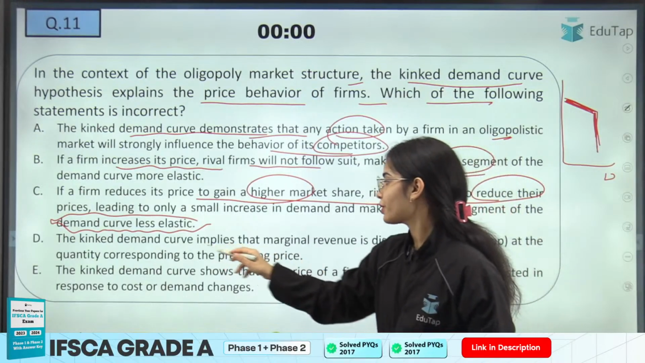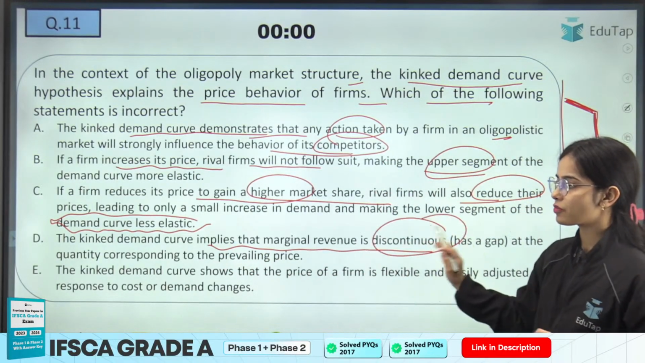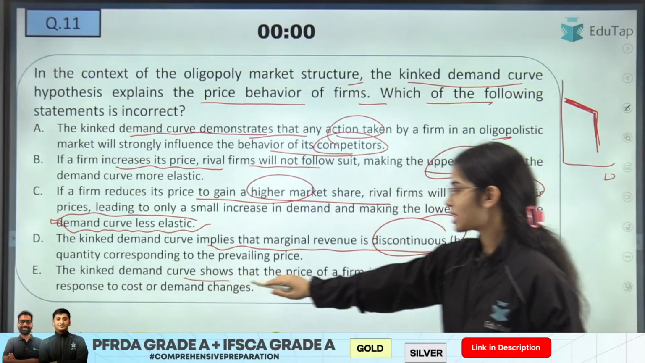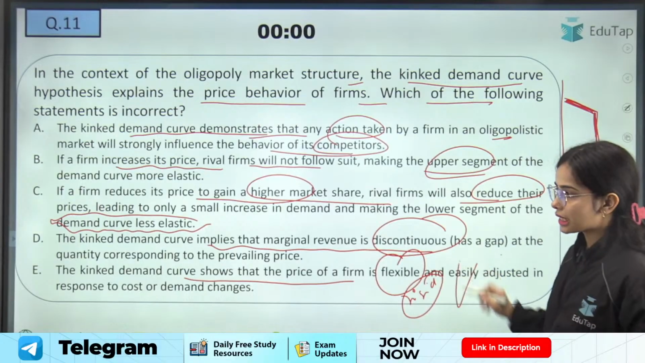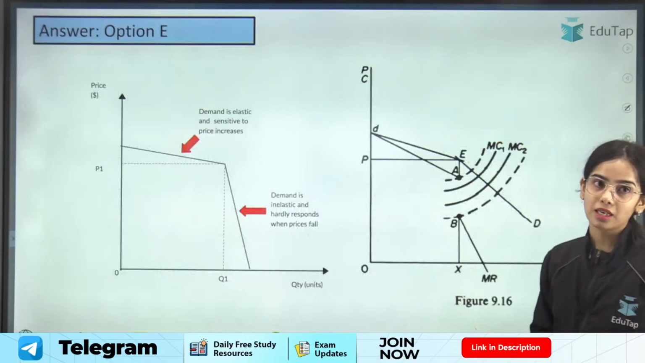Next, the kinked demand curve implies that marginal revenue is discontinuous. This we are going to see. The kinked demand curve shows that the price of a firm is rigid. It is not flexible, it is rigid. So only the E statement is wrong. All the other statements are correct.